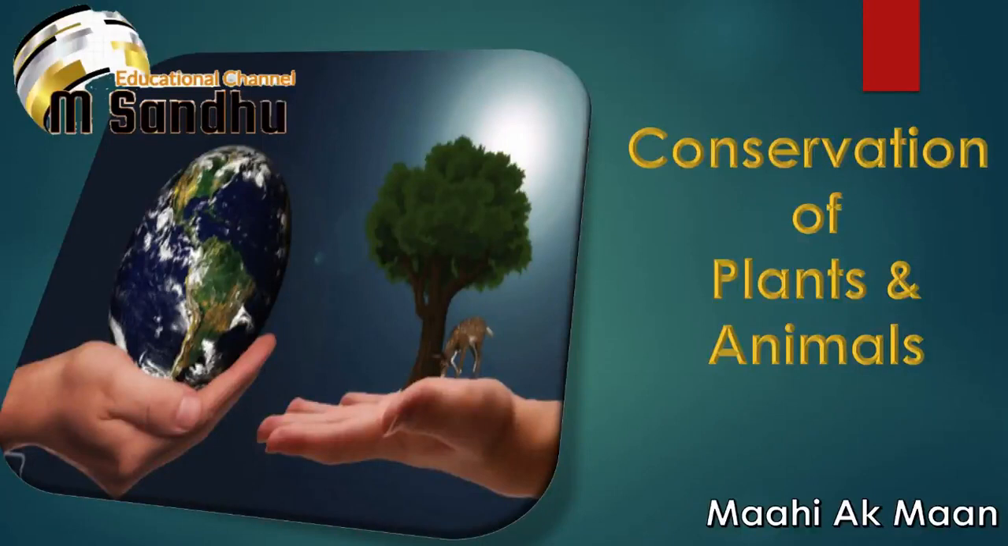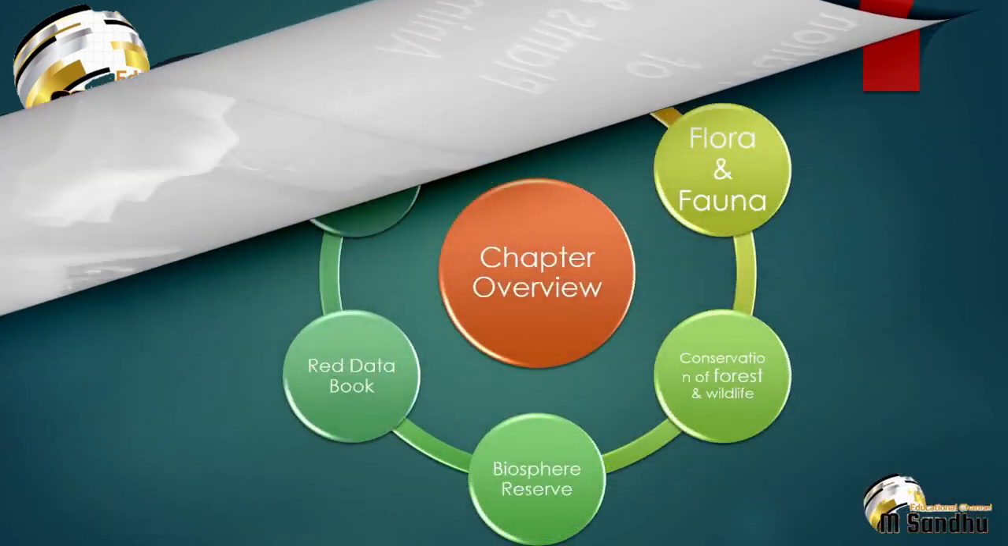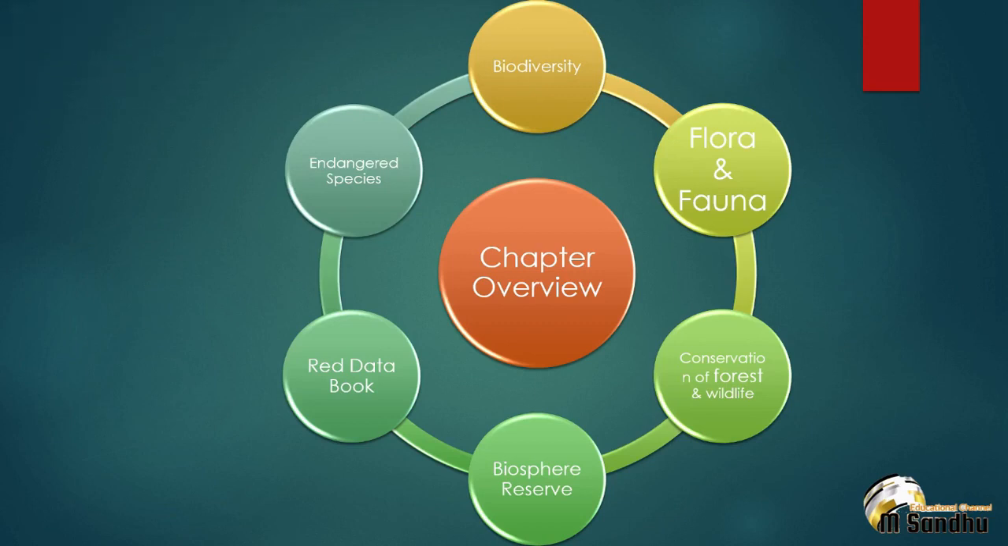Hello everyone. Today I'll be covering the topic conservation of plants and animals, and the learning outcomes from this chapter would be as you can see on the screen. So let me take you through the overview of this chapter. What we are going to discuss in this chapter are biodiversity, flora and fauna, conservation of forest and wildlife, biosphere reserve, red data book and endangered species.